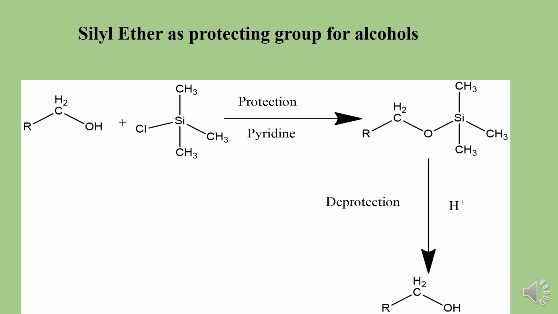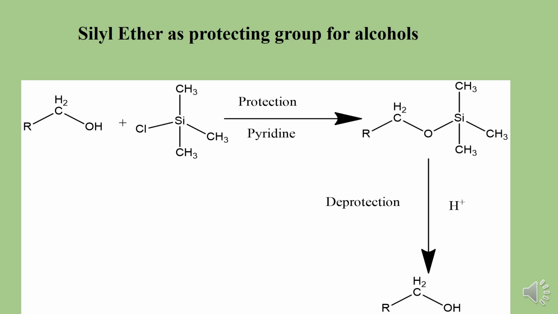Now we shall use silyl ether as a protecting group for alcohols. Silyl is nothing but silicon. So we are using trimethyl silicon chloride as a protecting group for alcohols. It is protected in the presence of pyridine to form silyl ether. You see here the oxygen atom is bonded to silicon and carbon. This silyl ether is then deprotected in the presence of an acid to get back the alcohols.